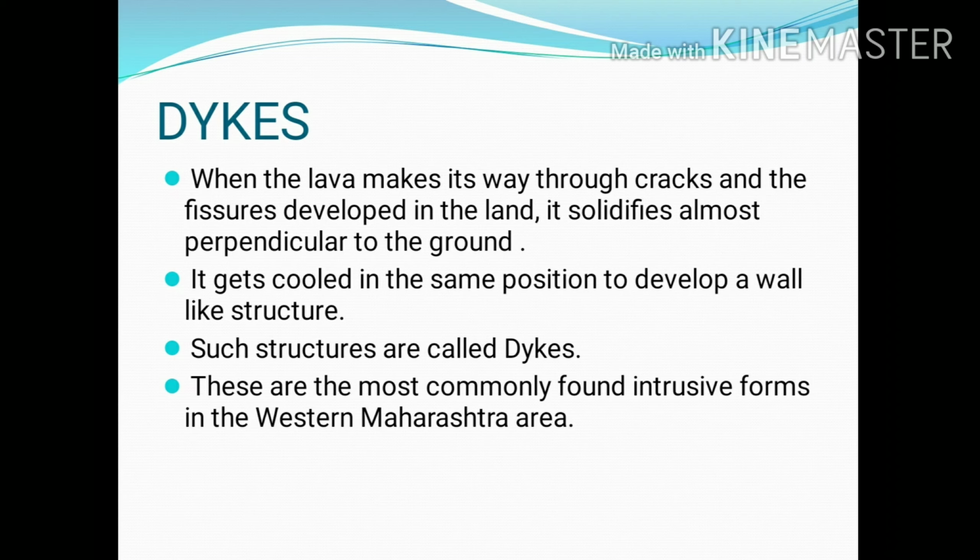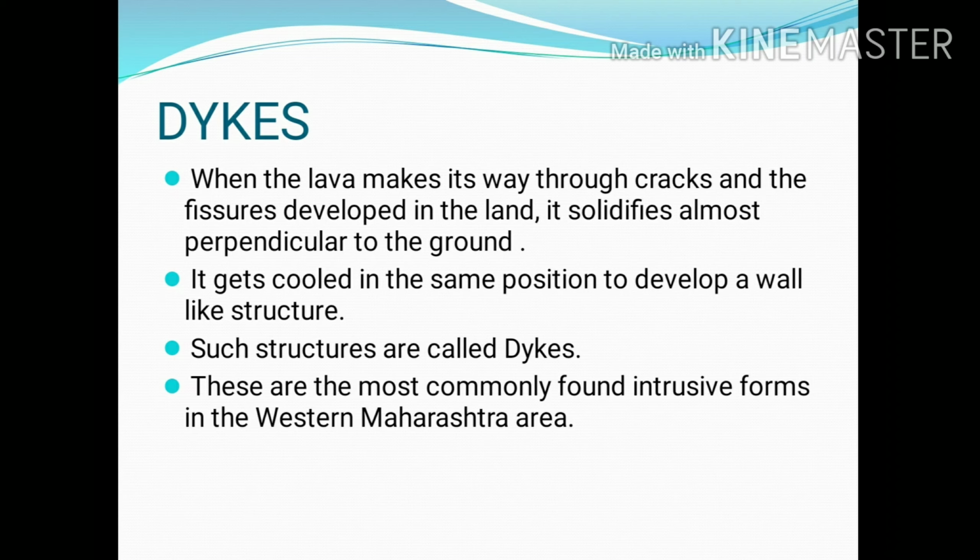Next one is dikes. When the lava makes its way through cracks and fissures developed in the land, it solidifies almost perpendicular to the ground. It cools in the same position to develop a wall-like structure. Such structures are called as dikes. So what are dikes? We know inside the earth's surface there are a number of cracks and fissures.